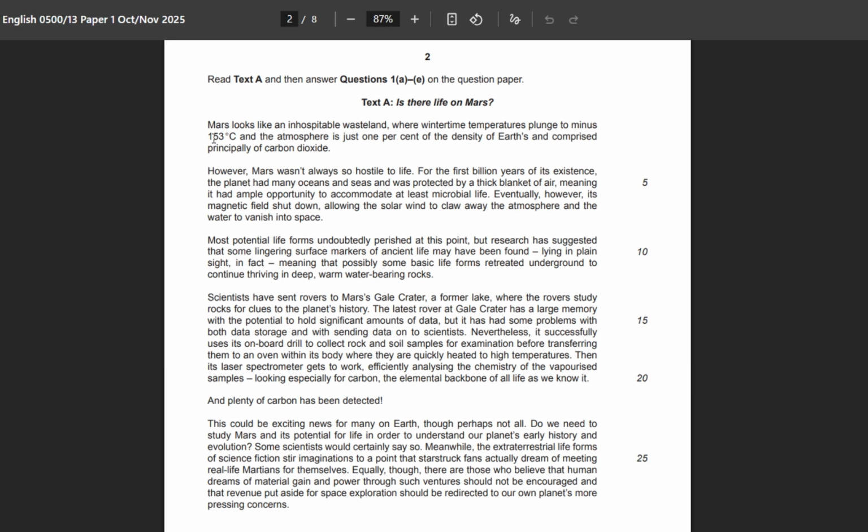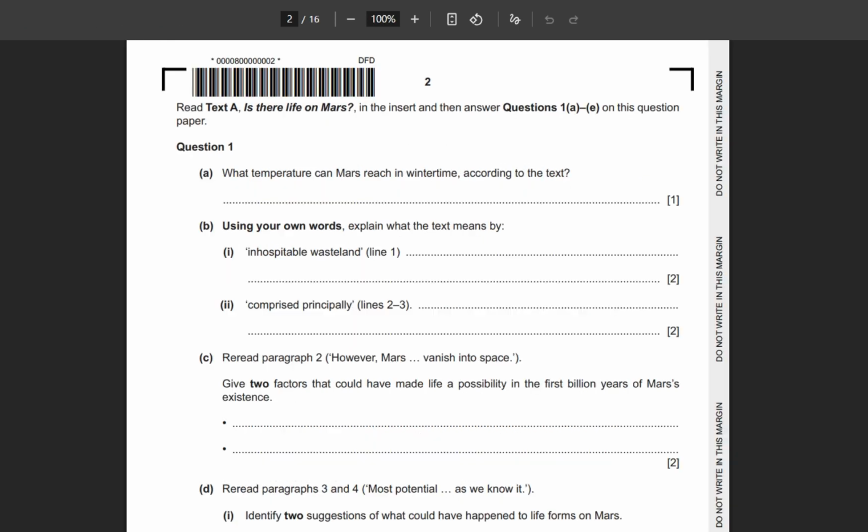minus 153 degrees centigrade. So go to question 1, B part, using your own words again. If you are not looking at the text, it's fine. First try to figure it out, and then you can check your simplified words there.